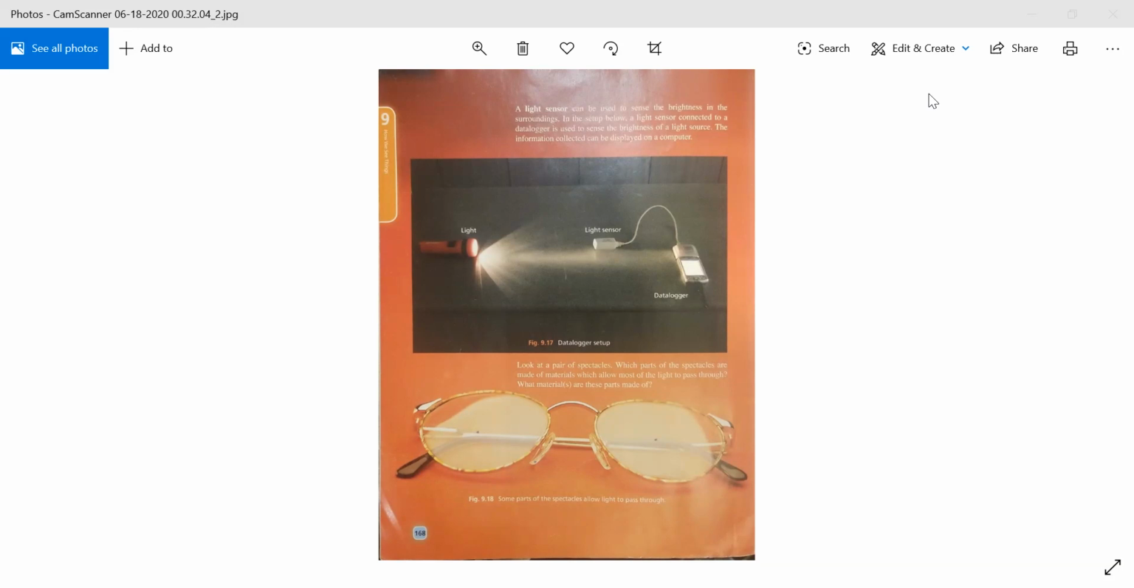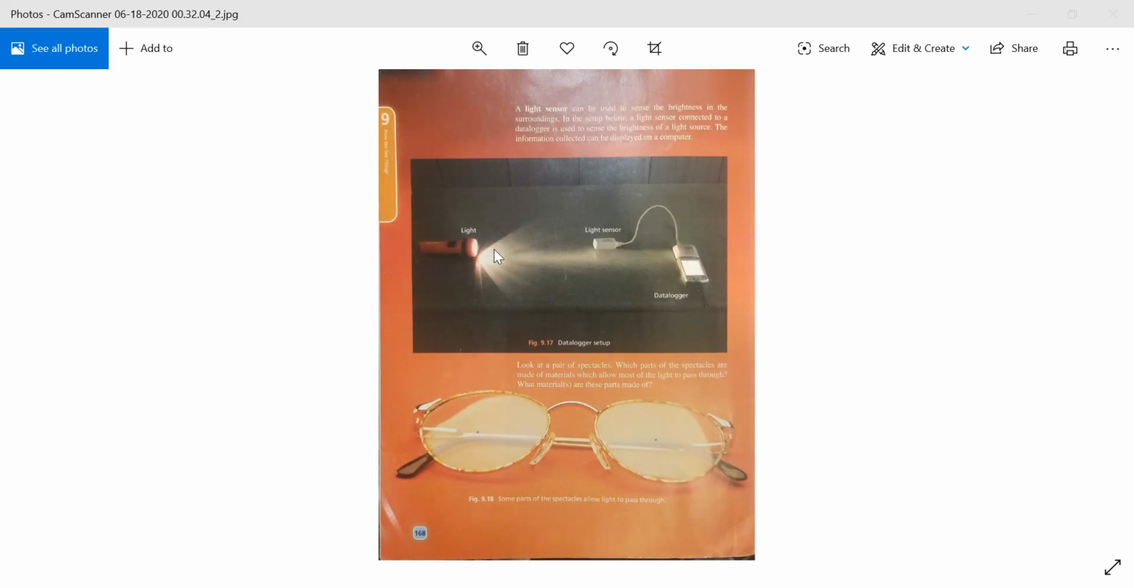That from where the light is coming. So it is used to sense the brightness of the light from its surroundings. For example, you can see a data logger in figure 9.17. A light sensor is connected to a data logger. It's a data logger and it is connected with a light sensor. So it is used to sense the brightness of a light source.